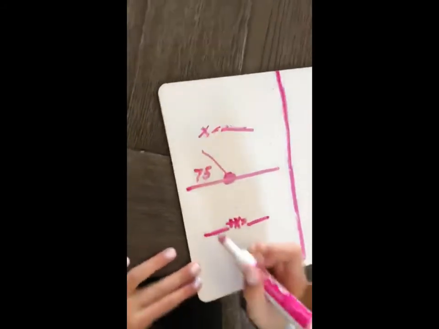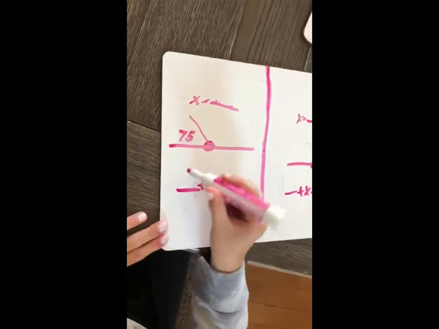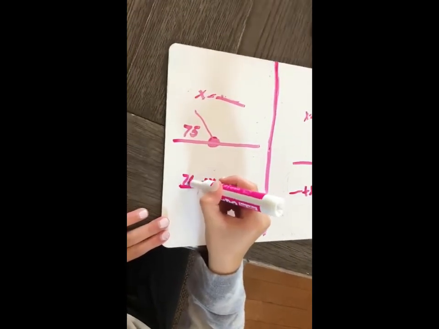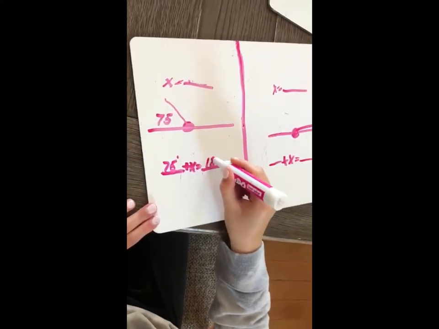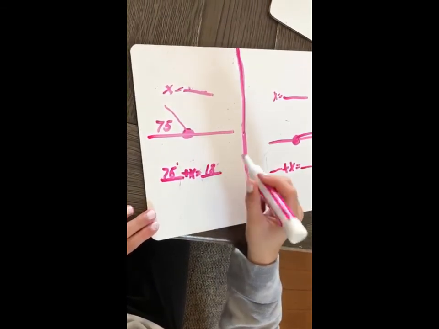Hi classmates, today I'm going to be teaching you supplementary angles. So we are going to do our equation, which is 75 degrees plus x equals 180 degrees because it is a straight supplementary.